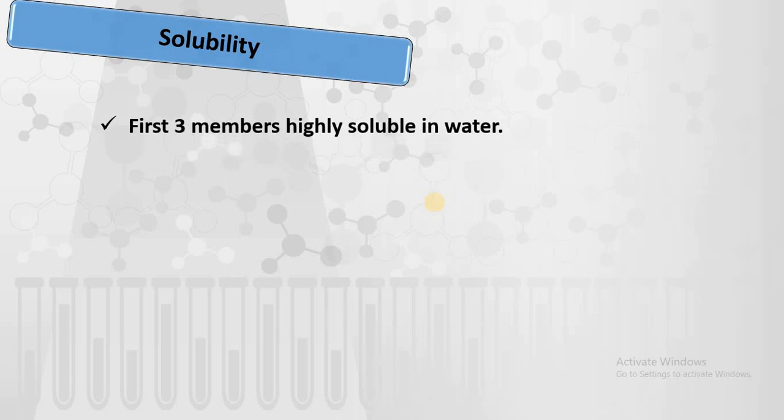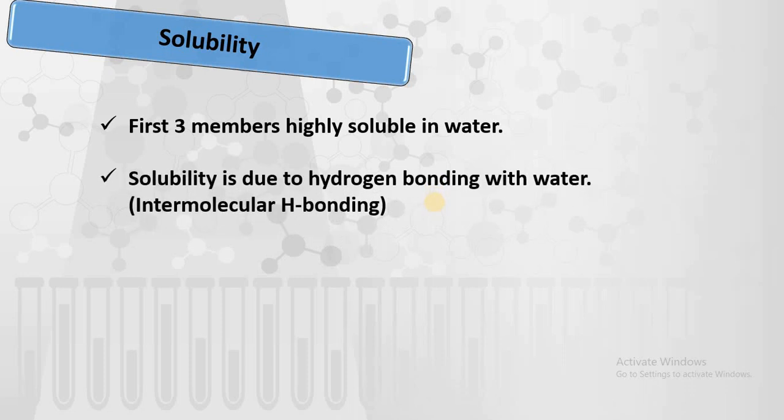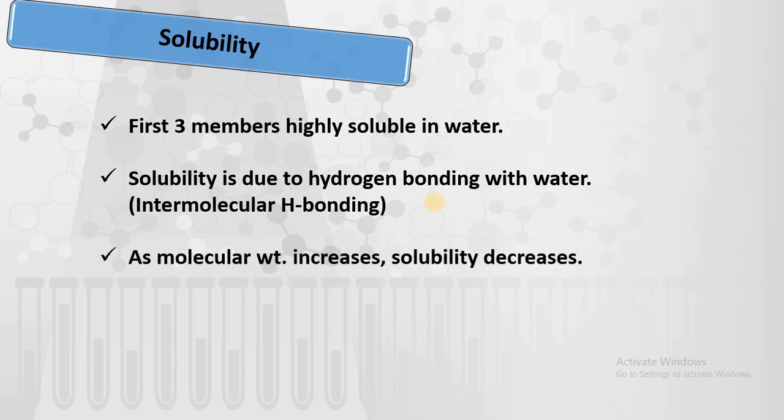First three members of alcohols are highly soluble in water because of low molecular weight. They are soluble in water. The solubility of these alcohols is due to the hydrogen bonding with water. Particularly, alcohol can form intermolecular hydrogen bonding with water and hence it is soluble in water. Again, if you consider the molecular weight, if molecular weight increases, the solubility decreases.